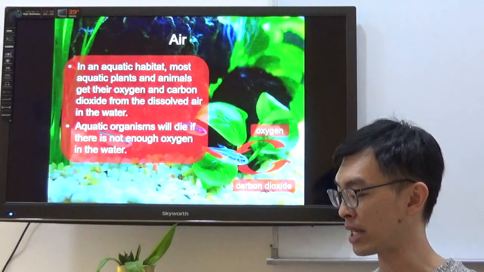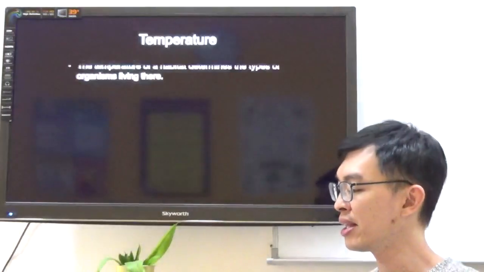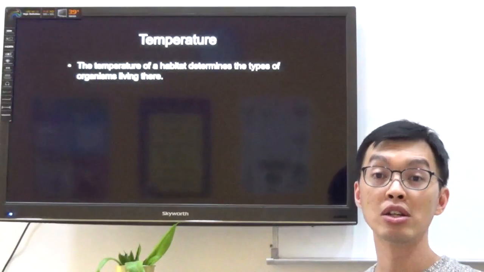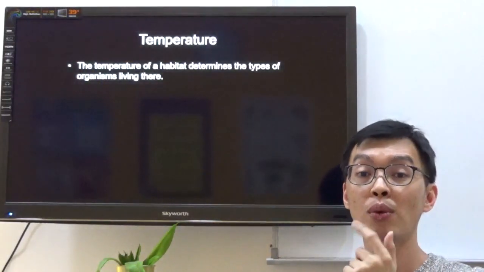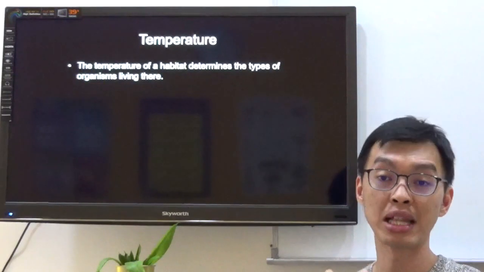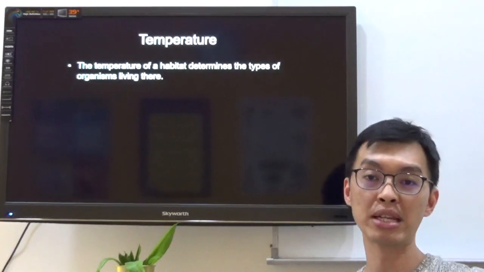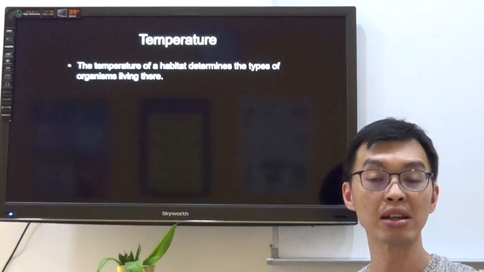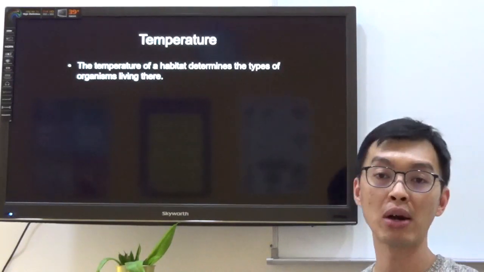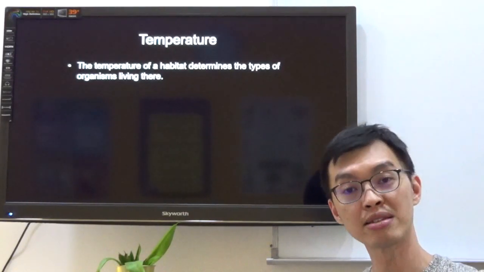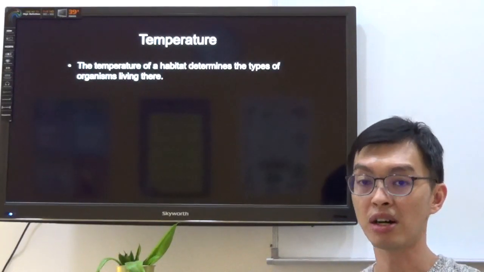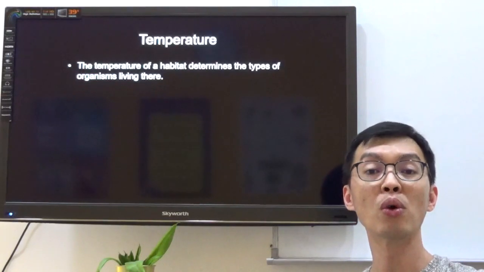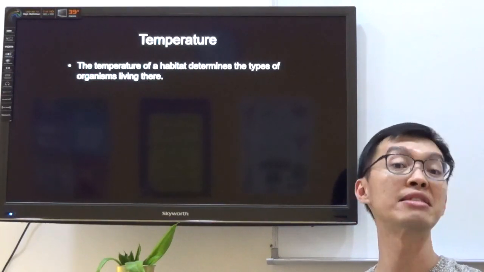So still on gaseous exchange. Now let's move on to temperature. Just now, Teacher Patrick was telling you about light, remember? One of our first factors that we mentioned was light. Now, light, I told you the main source of energy comes from the sun. So same thing when we talk about temperature, we are also talking about heat, okay? Because the amount of heat that a habitat receives will also affect its temperature.